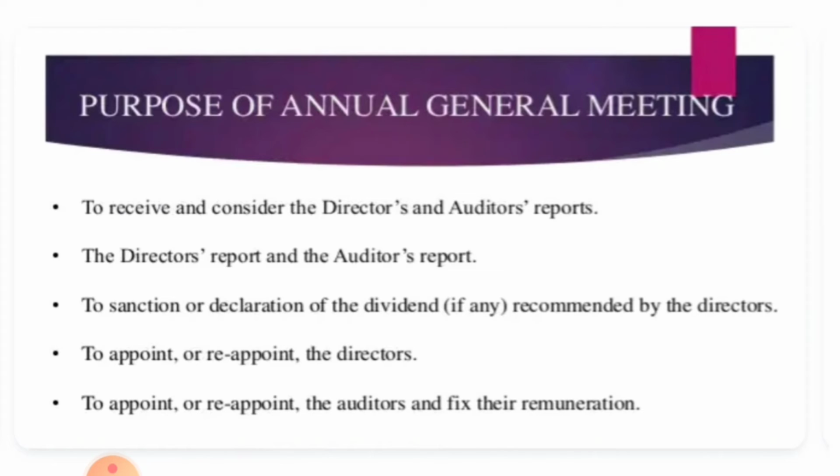So now let us see the purpose of the annual general meeting: to receive and consider the directors' and auditors' report. That is the purpose: the director's report and the auditor's report will be discussed in the meeting. To sanction or declare the dividends, if any, recommended by the directors. To appoint or reappoint the directors. To appoint or reappoint the auditors and fix their remuneration. Remuneration is their package or the salary which is to be declared for the auditors. So these are the purposes of conducting an annual general meeting.